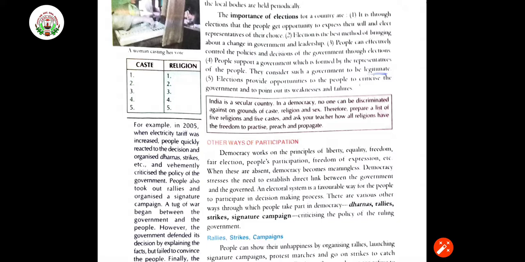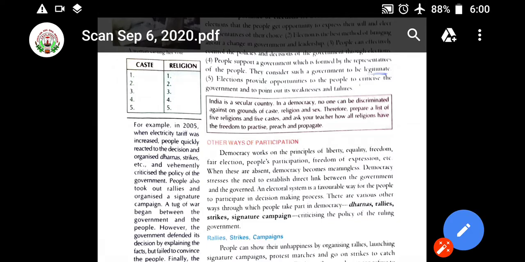Now, see, India is a secular country. No one can be discriminated against according to religion, caste or other things. Therefore, prepare a list. Okay, it is given just as an activity. So now we are not going to give you the activity.